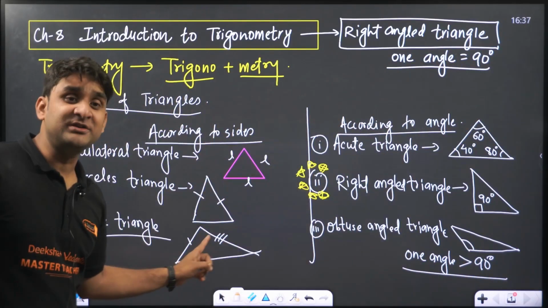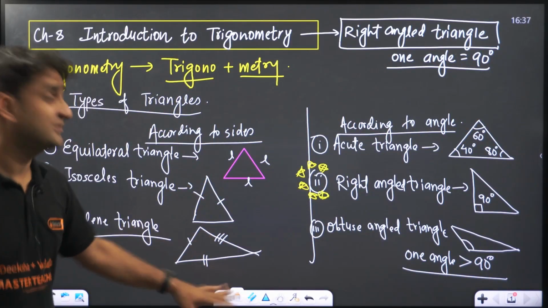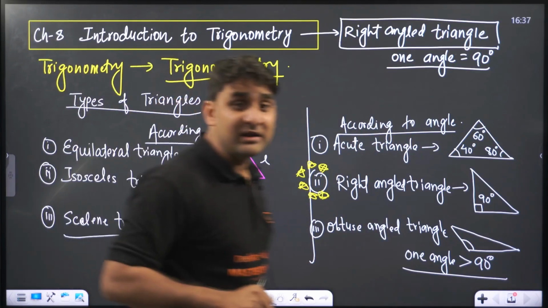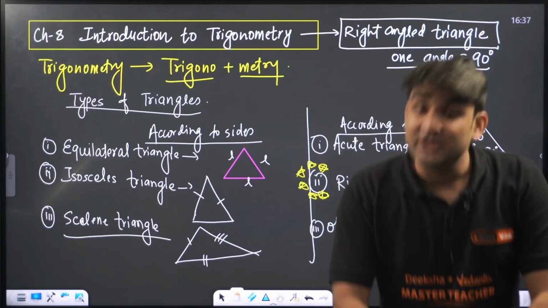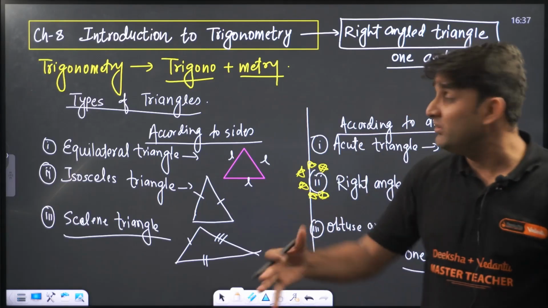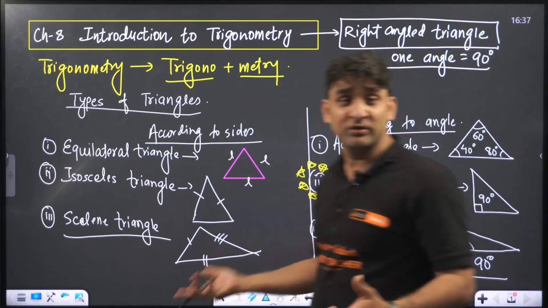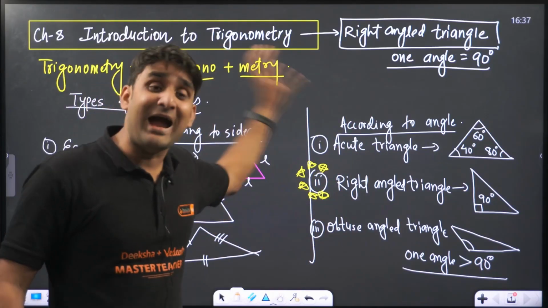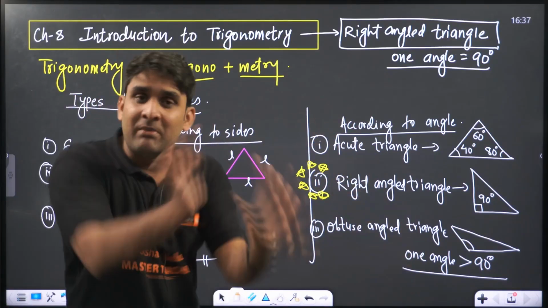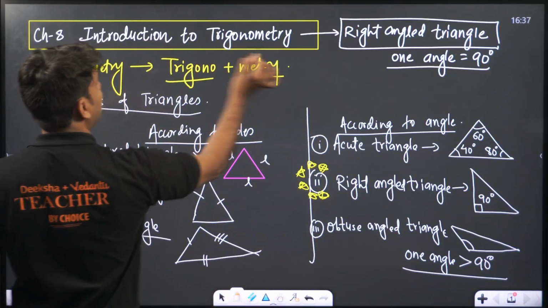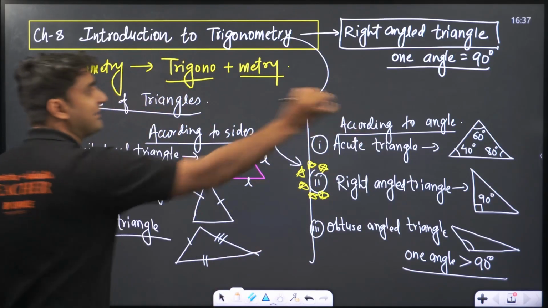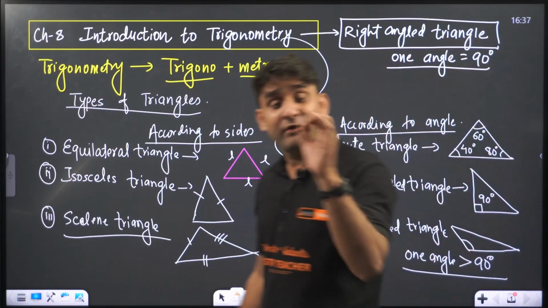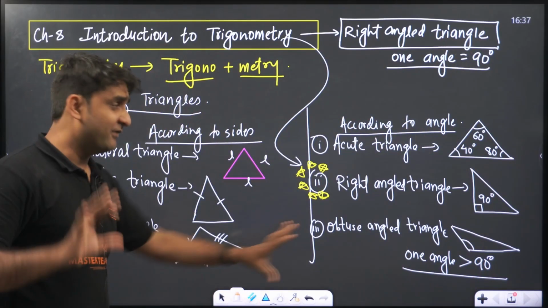First, differentiation according to sides, length of sides. Second, differentiation according to angle. So how many types of triangles we have? 6 triangles. You might be thinking, sir, why are you teaching these things? We know these things. My dear champions, we know the worth of triangle, because entire trigonometry is related with triangle somehow. And the introduction of trigonometry is based on this right angle triangle. So now we are going to deal with right angle triangle only in class 10th. I hope everything is clear to you guys.